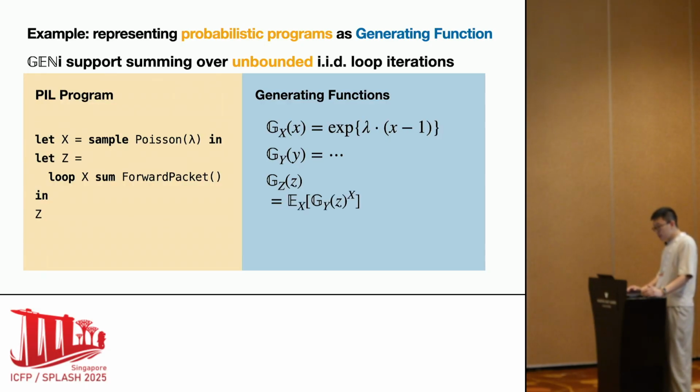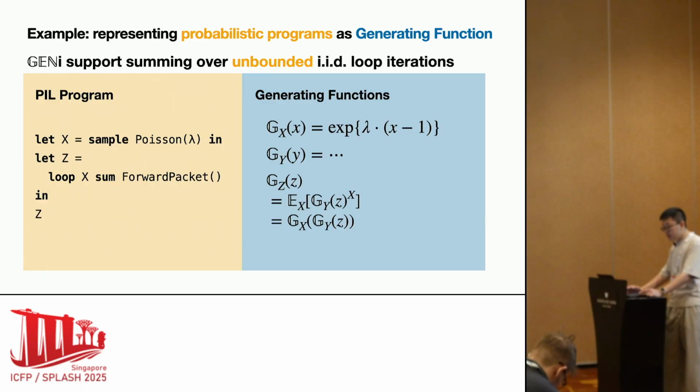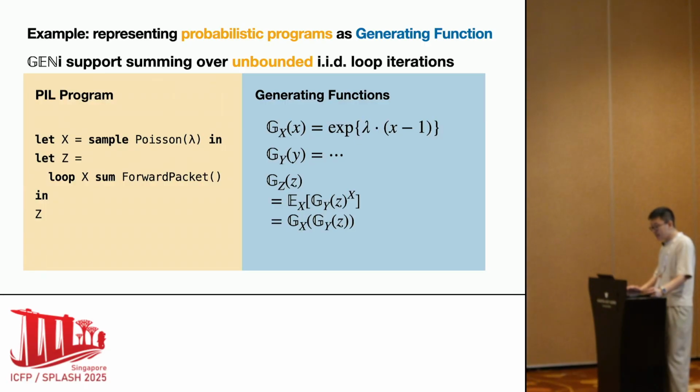By the previously shown equation, the generating function of z is g_y of z raised to the power of x. But since x itself is a random variable, we need to marginalize it out. So after a few rewrites, the generating function of z simplifies to the composition of the generating functions of x and y. Jianlin is the first PPL that is able to express and exactly solve this traffic analysis model, thanks to this loop sum construct.